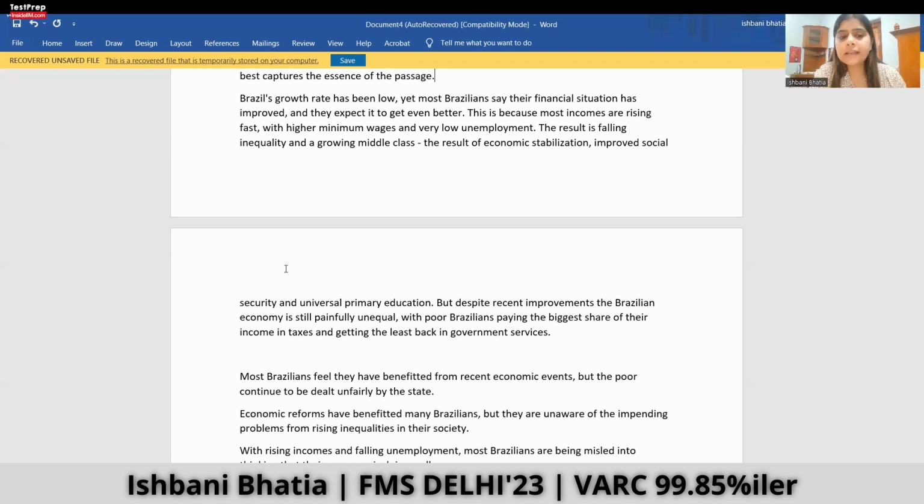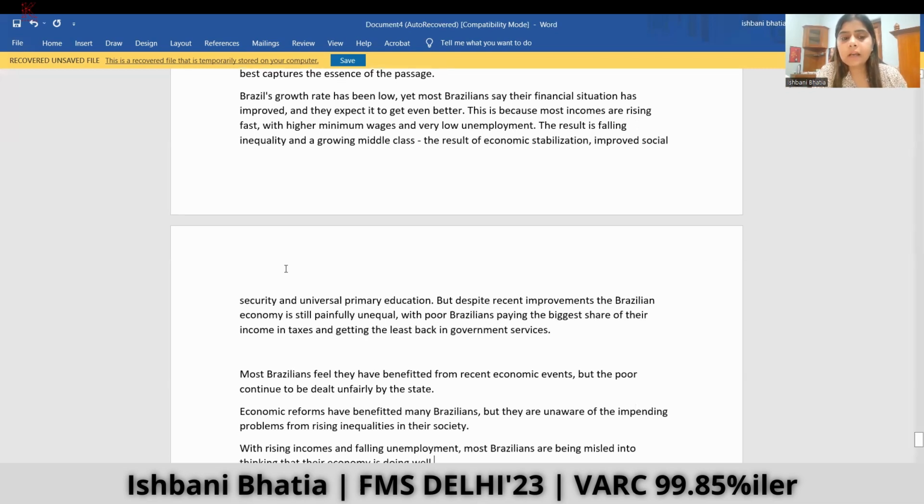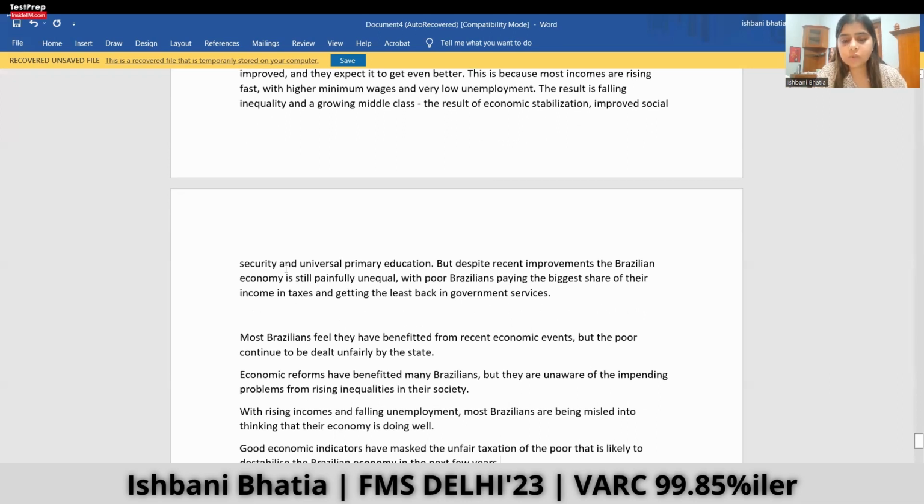Because their incomes are rising, minimum wages have increased, and there's low unemployment. The result is falling inequality and a growing middle class. And why is there a growing middle class and falling inequality? Because there has been economic stabilization, improved social security, and universal primary education.